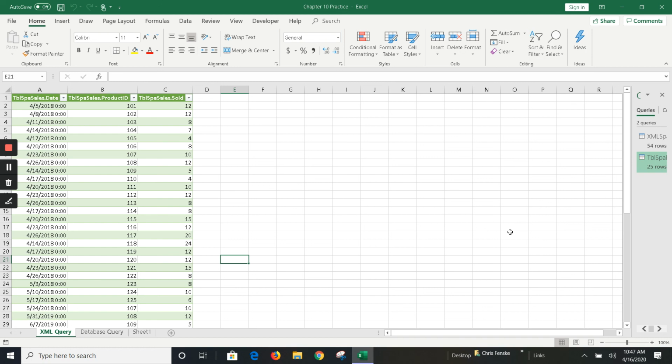And number two, when we move forward, we're going to get a little bit more into analyzing data. Hope that helps you get started. Again, this is XML and database transforming of data. Okay, good luck. We'll move on in just a minute.